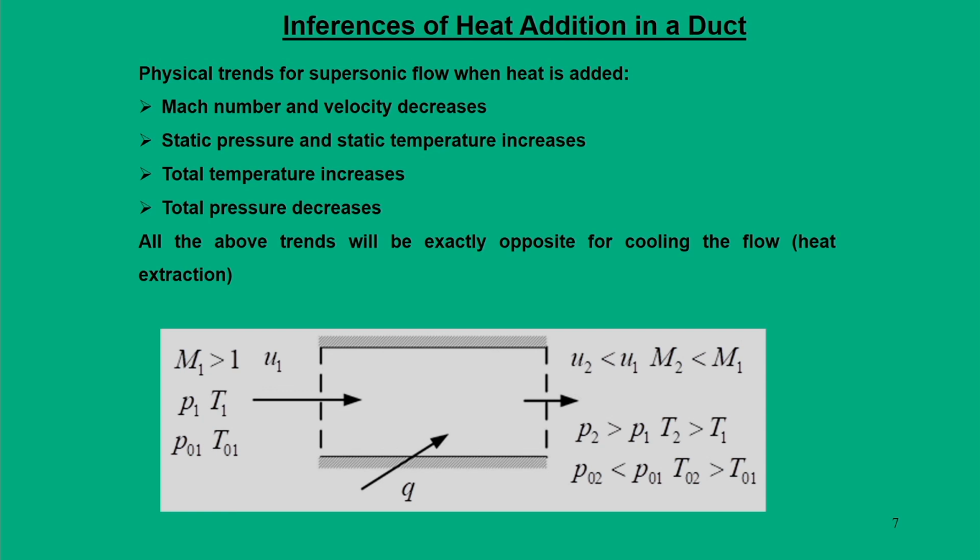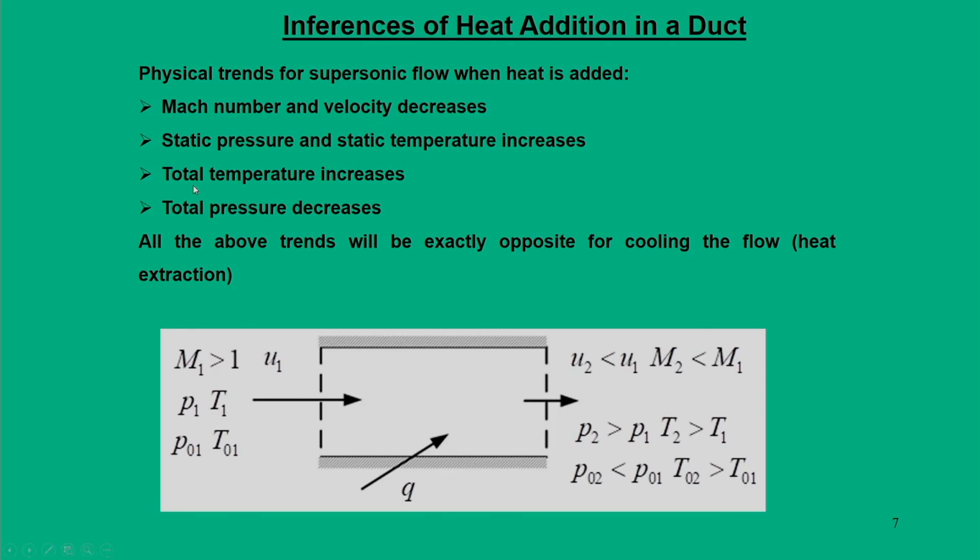From these equations one can talk about two important pieces of information. One is what happens if your upstream condition is a supersonic flow when heat is added. In fact, there are 4 possibilities. The inflow can be supersonic or subsonic, and for a supersonic flow heat can be added or taken out. That means heating the flow or cooling the flow, and the same for subsonic flow, one can heat the flow as well as cool the flow.